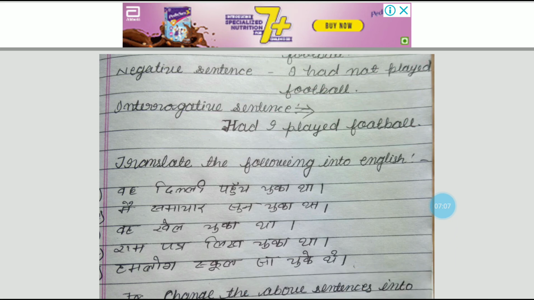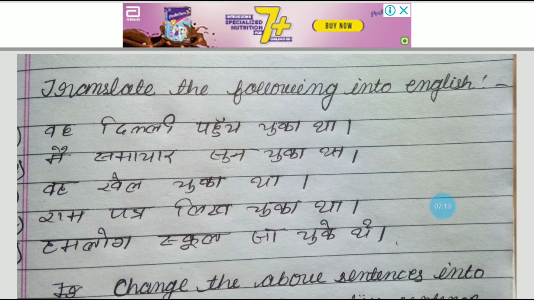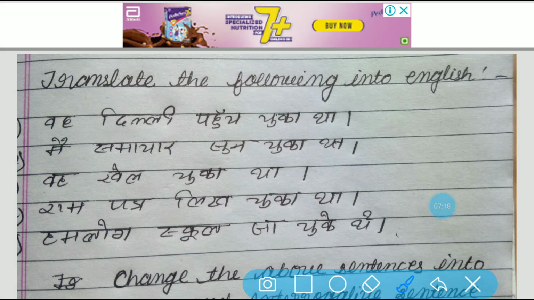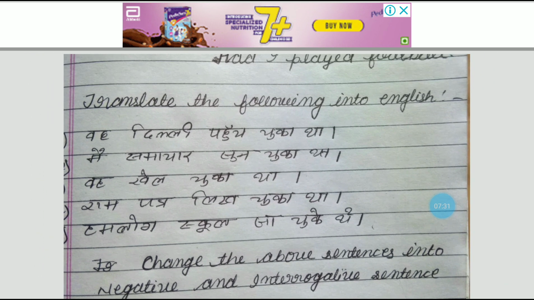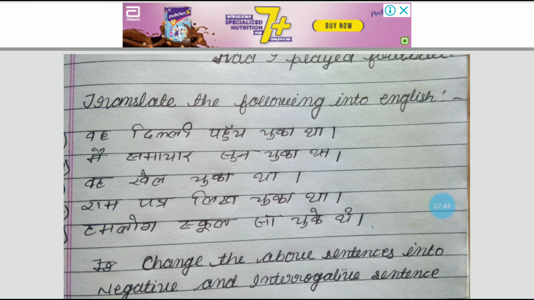Got it? Now I am giving you some work based on this tense. वह दिल्ली पहुंच चुका था, मैं समाचार सुन चुका था, वह खेल चुका था, राम पत्र लिख चुका था, हम लोग स्कूल जा चुके थे. इन सबको आपको इंग्लिश में ट्रांसलेट करना है. And when you have translated these 5 sentences, there is a further instruction: change the above sentences into negative as well as interrogative sentences.